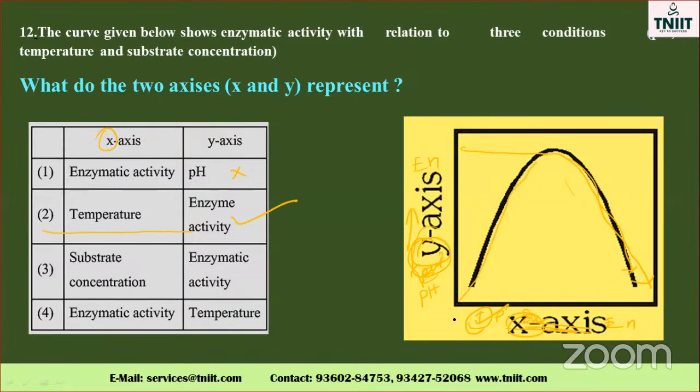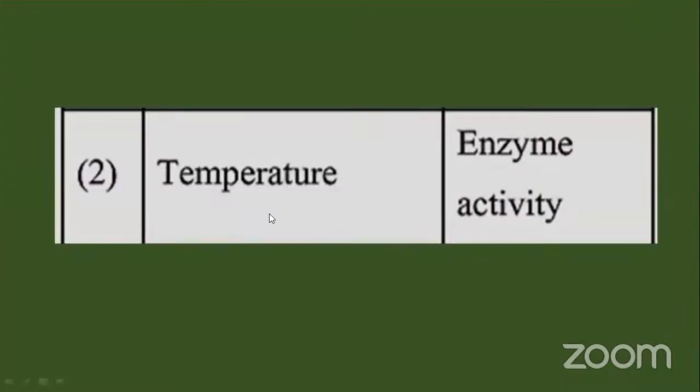Substrate concentration is on this side only, and enzyme activity on the y-axis. Here they have put enzymatic activity on the x-axis. This is the wrong one. This is also wrong. So the correct option is 2 only. See the option: temperature and enzymatic activity. This is the correct option, my dear.